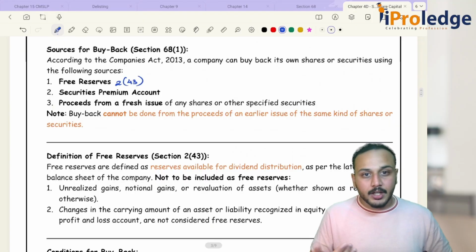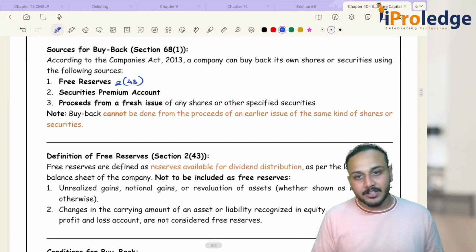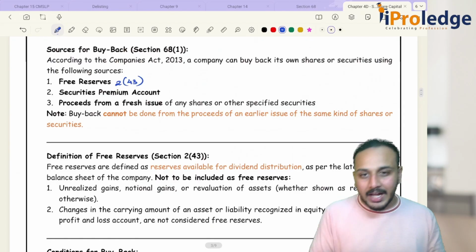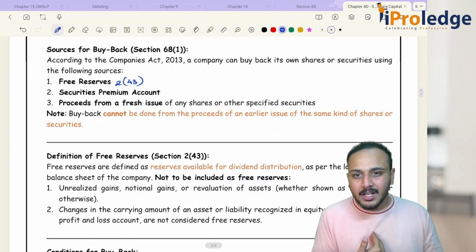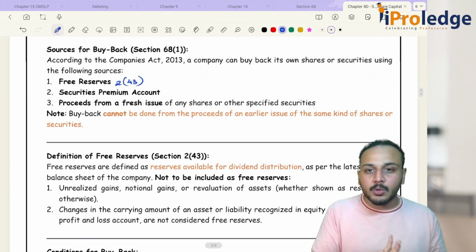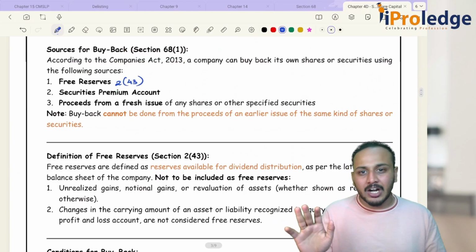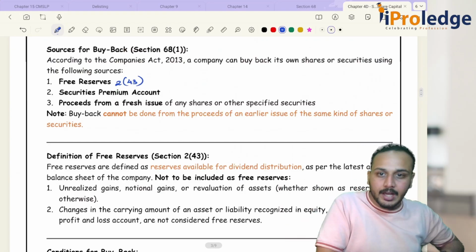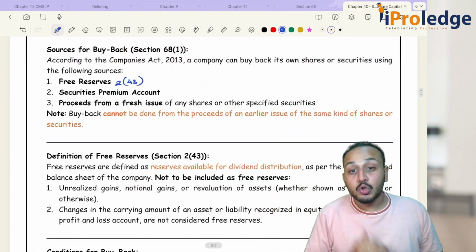Okay, so let's continue. Proceeds from fresh issue of any shares or other specified securities. Now, if you think about it, to complete a buyback process, what is the most essential requirement? That I should have money. Let's say I am the company and I want to go for a buyback. One is your free reserves, another is your securities premium account. Points number 1 and 2 are the money that I already have. The third point gives you an option to go and get some money.